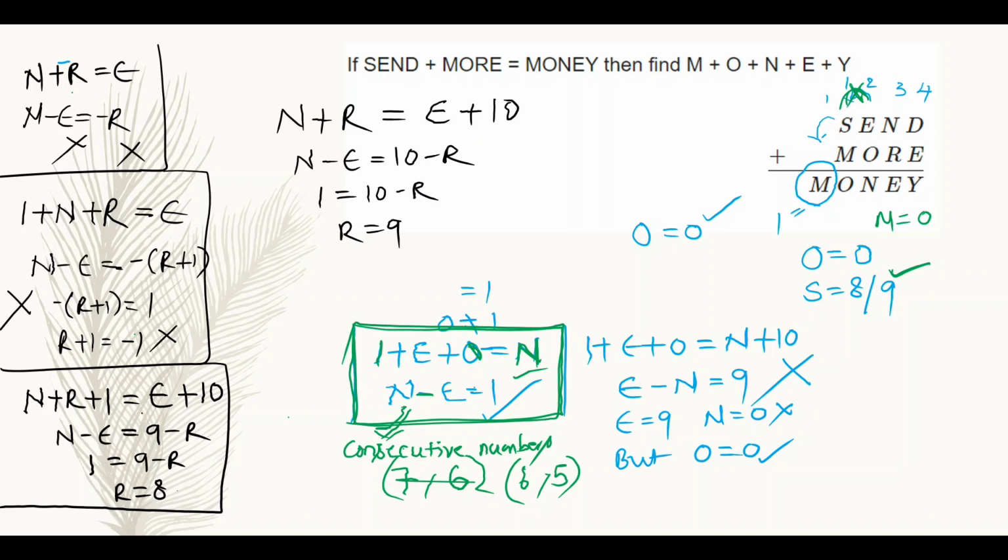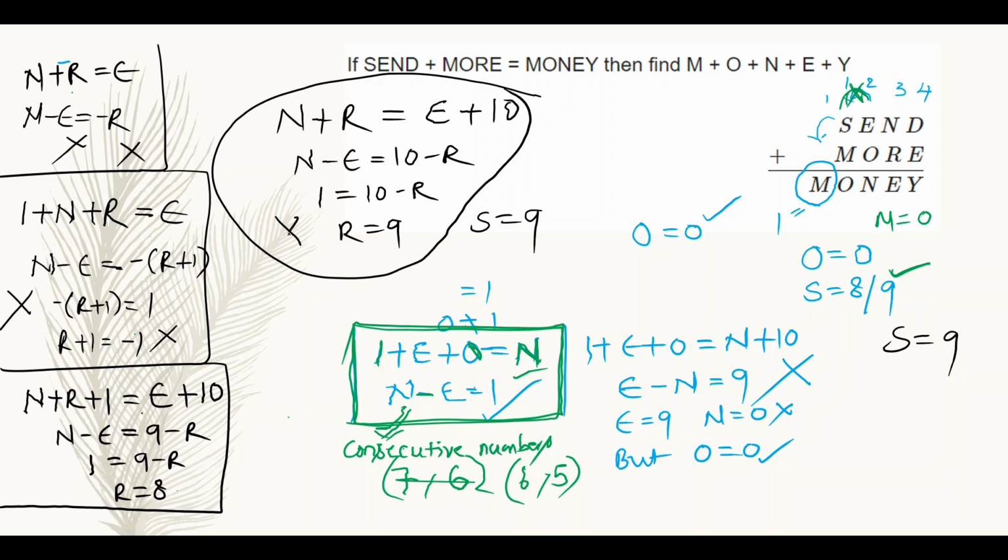But I already confirmed s is equal to 9. Then how can it be r is equal to 9? So this is also wrong. So from all these 4 cases, I can take r is equal to 8 value. So r is equal to 8 here, right?